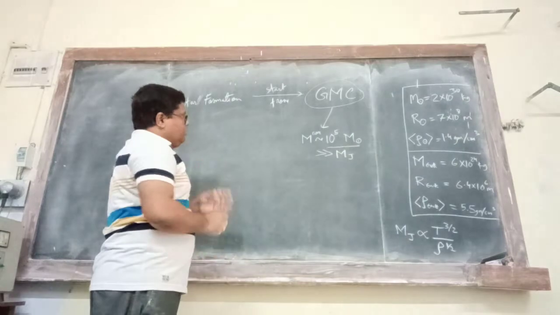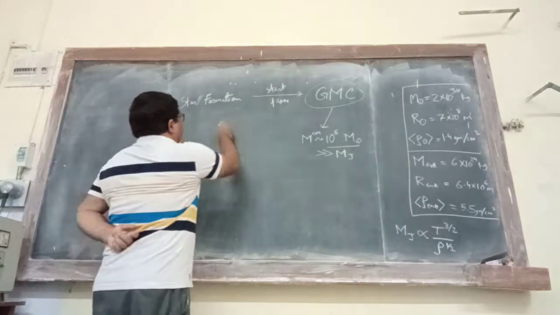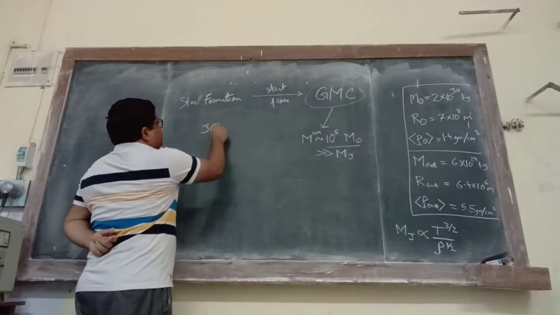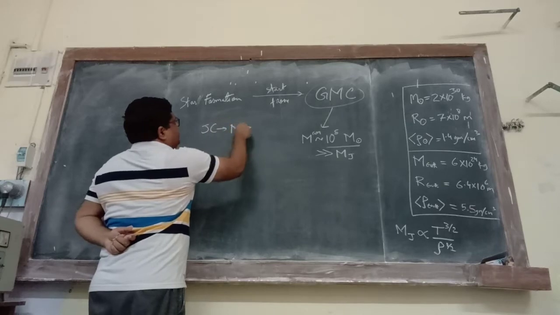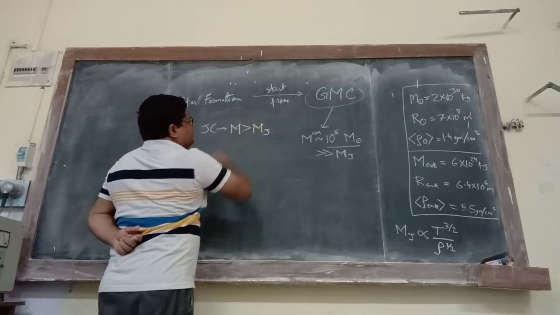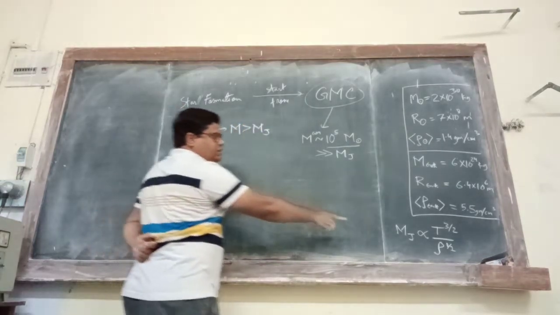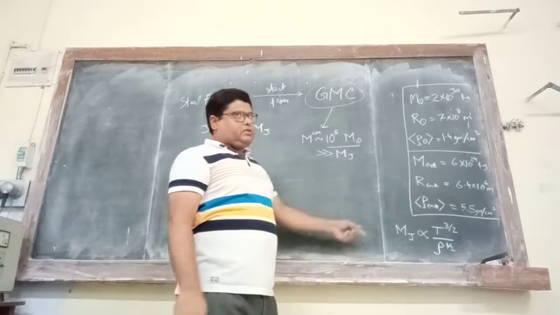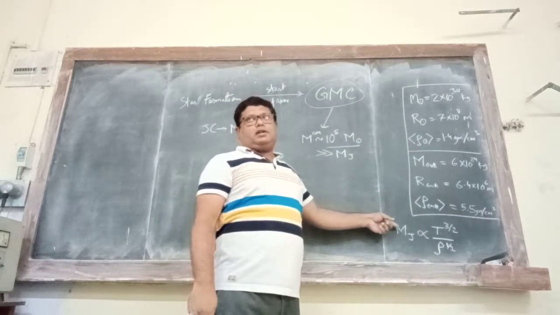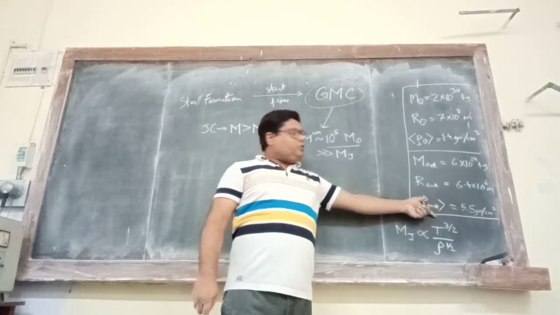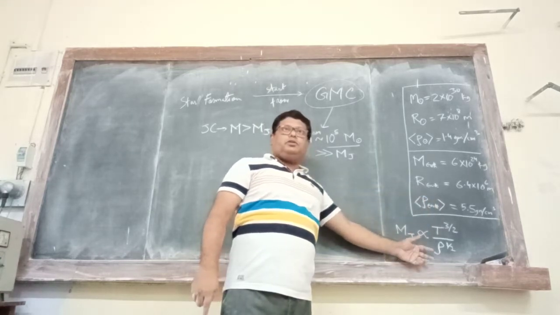Okay, so now, our criterion is the Jeans criterion. What is the Jeans criterion? Mass must be greater than the Jeans mass, and I have written down the Jeans mass over here. Look into the structure again. Jeans mass is directly proportional to temperature, inversely proportional to density.